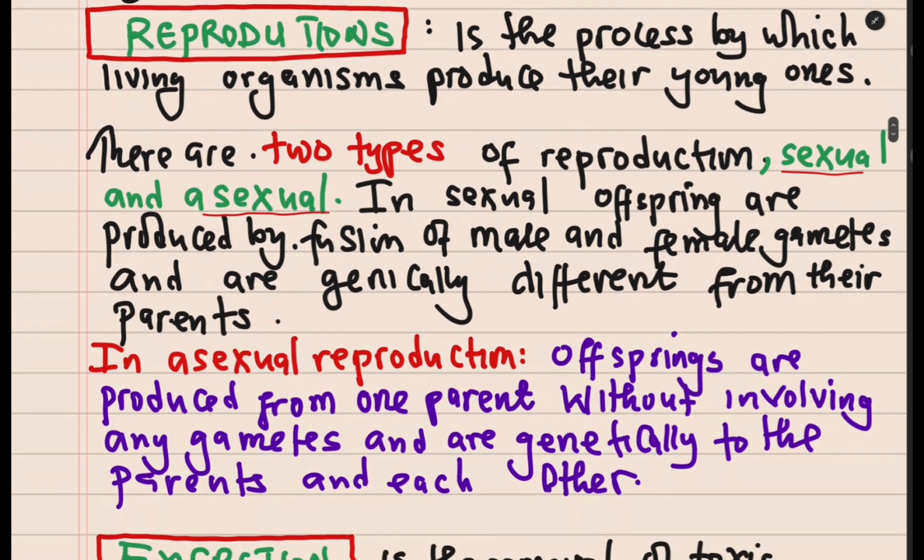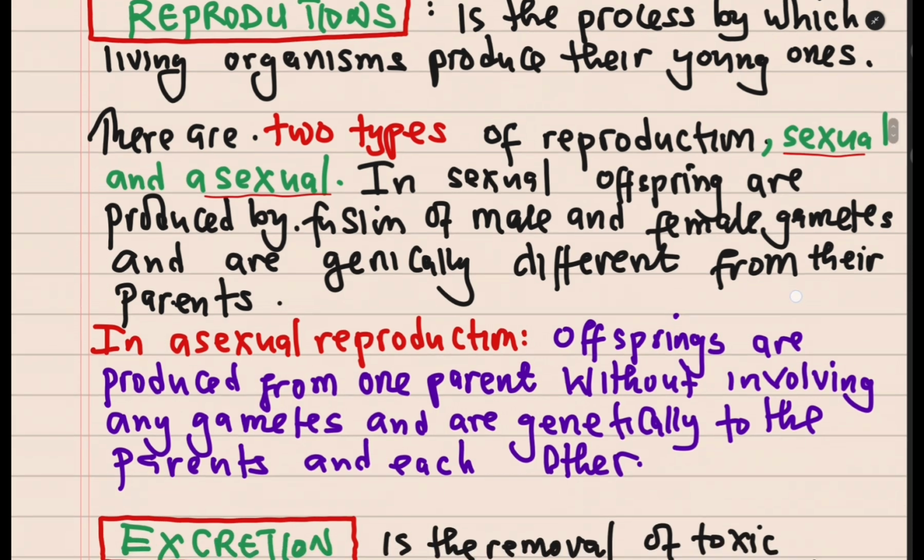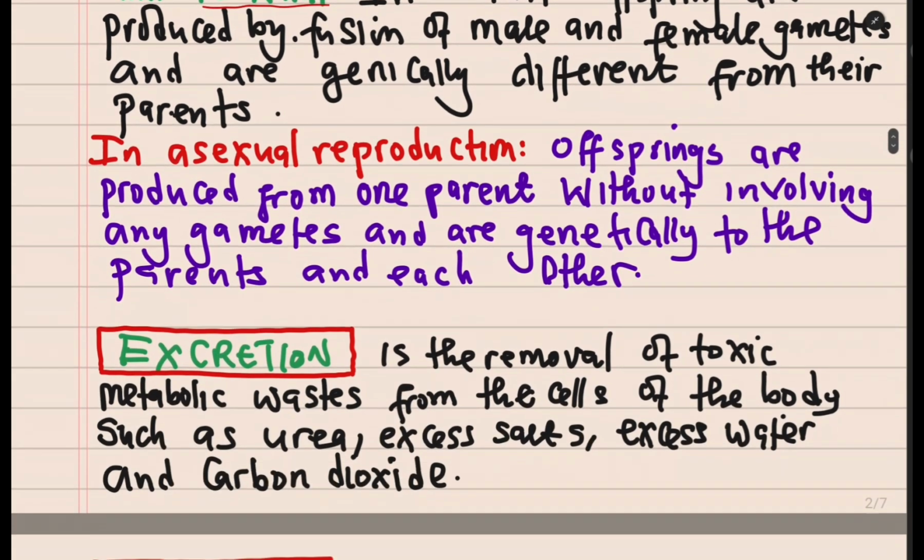Then, in asexual reproduction, offspring are produced from one parent without involving any gametes and are genetically identical to the parents and each other. So as well, this one we are going to understand in depth as we go on. Then another characteristic of living organisms is excretion. And what is excretion? It's just the removal of toxic metabolic waste from the cells of the body, such as urea, excess salt, excess water, and carbon dioxide. So plants, they are able to excrete, although the excretory product or waste differs from that of animals, and this is what we are going to look at as we look at excretion.